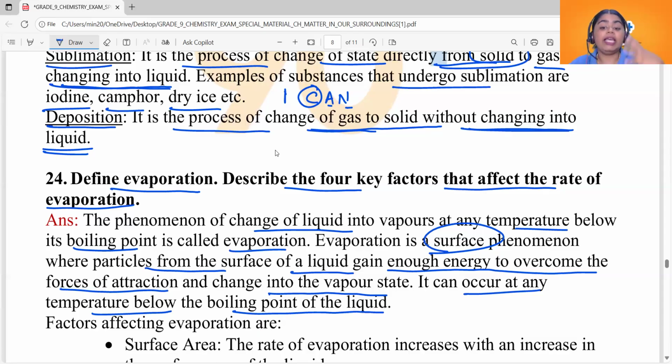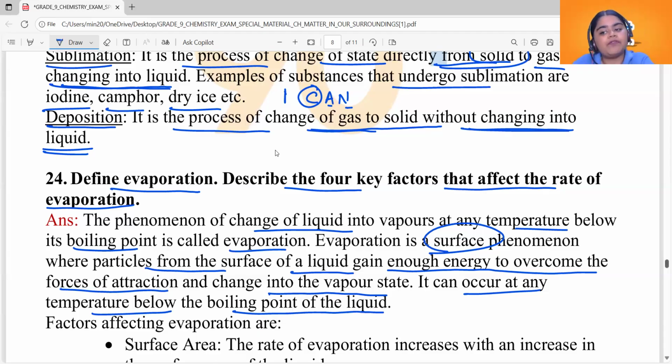Also, the heat required for evaporation is obtained from the surroundings. You are not externally heating it. You are not supplying heat to the liquid so that it gets evaporated. Evaporation occurs without heating. Evaporation occurs by getting energy from the surroundings.